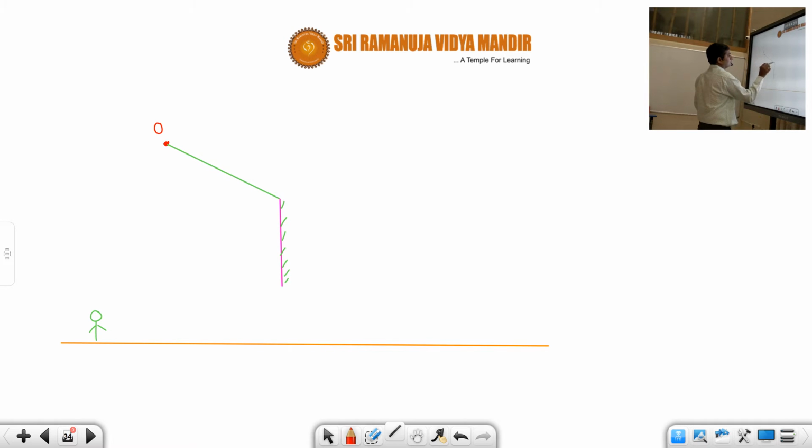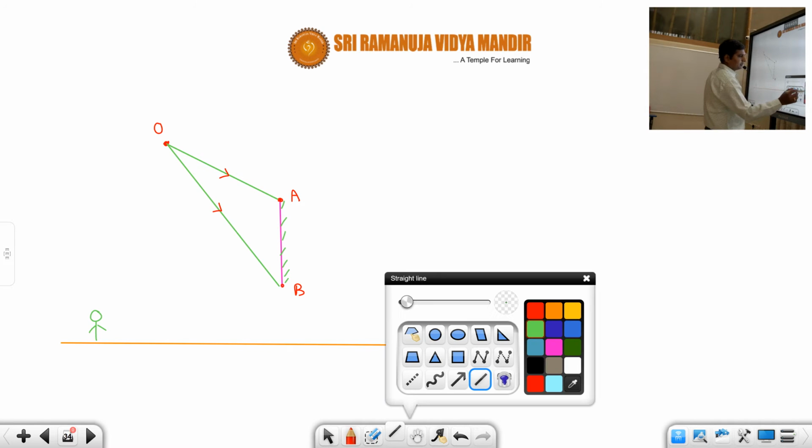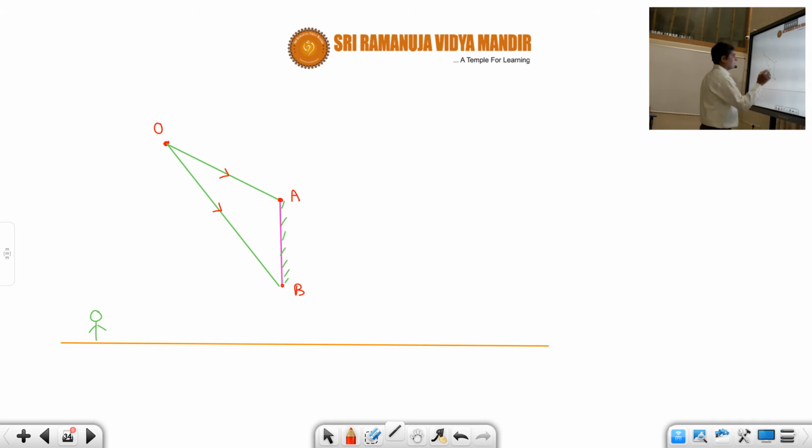One incident ray is this one, another incident ray is this one. These two rays are called the incident rays, and these points are the extreme points of the mirror. There will be reflection, and according to the law of reflection there will be reflected rays. So now how to draw the reflected rays, students? Okay, let us see.